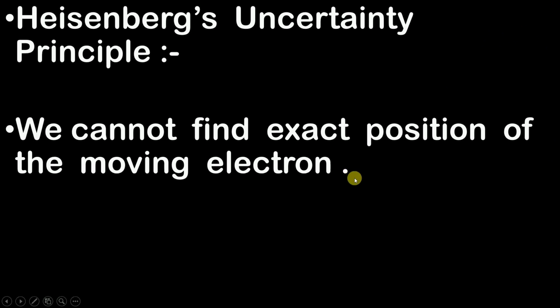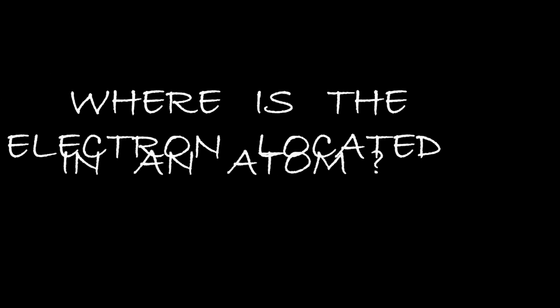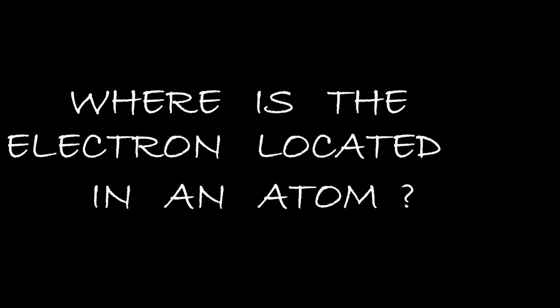Okay, now moving ahead, after Heisenberg and de Broglie, everyone had a doubt in mind. Then where is the electron located in an atom? How will we get to know where the electron is around the nucleus? This was the big question in front of everyone now.